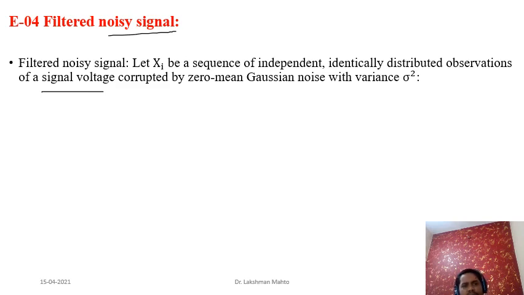Whenever someone is doing a measurement, it is not a pure, concrete measurement. Always some kind of noise will come. So anytime we try to measure a signal voltage, it would be corrupted with some kind of noise. For simplicity, that noise is Gaussian noise with zero mean and variance sigma square. So each measurement of the signal voltage is associated with Gaussian noise of zero mean and variance sigma square.